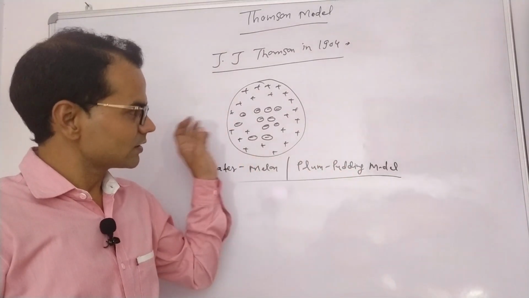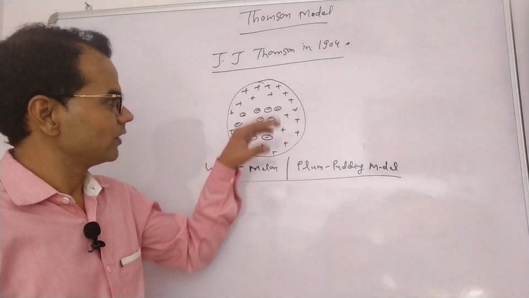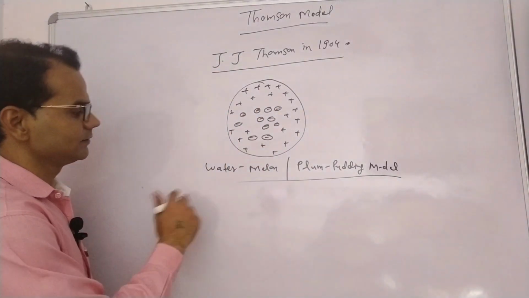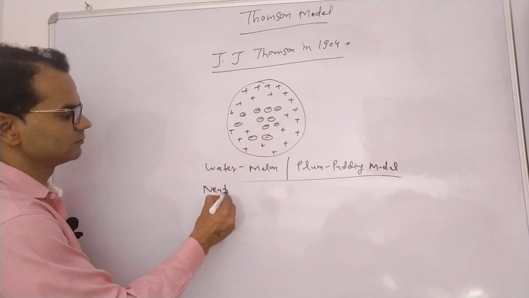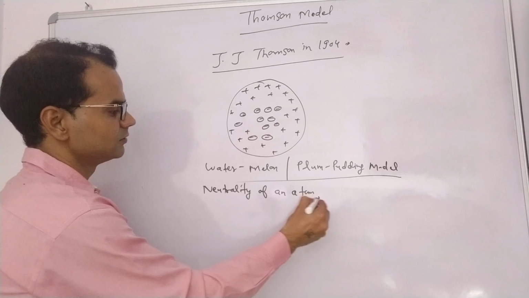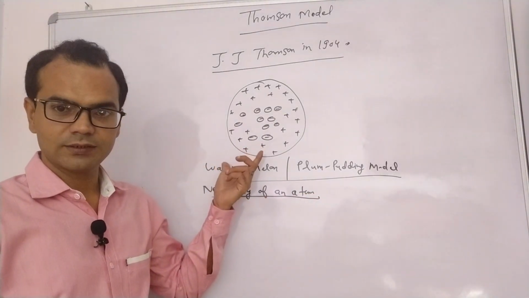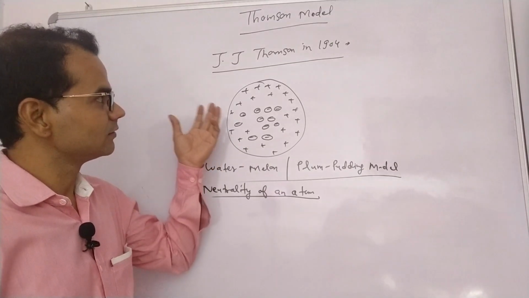So it was the first atomic model given by J.J. Thomson. What did he prove? He proved the neutrality of an atom. Atom is a neutral particle. But what was the limitation?